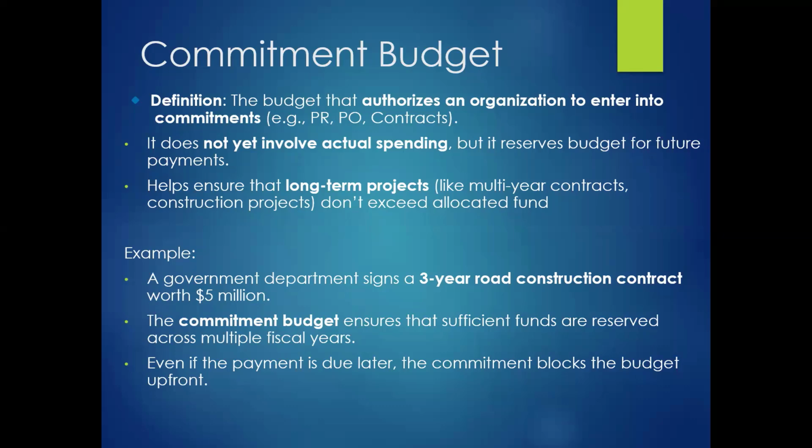It will also ensure that we don't exceed the allocated fund. For example, if we have reserved a 5 million fund for the next 5 years, then it will ensure that it will not increase more than that particular permissible limit. For the commitment budget, we also have an example. A government department signed a 3-year road construction contract worth $5 million. The commitment budget will ensure that sufficient budget is reserved across all these 3 years. The payment is due not immediately, but during the 3 years. So commitment will block that particular budget upfront only.